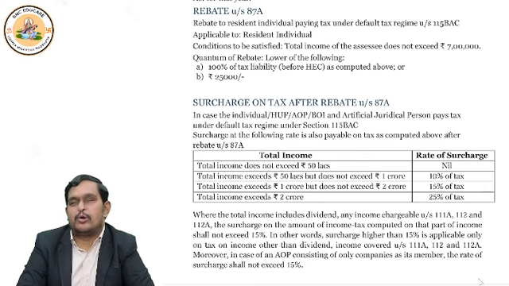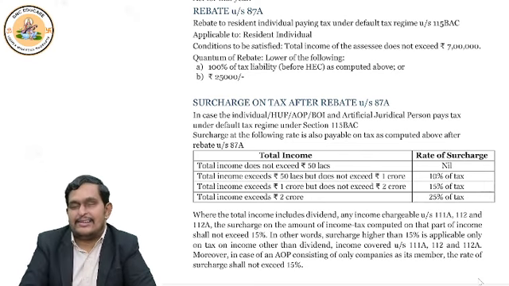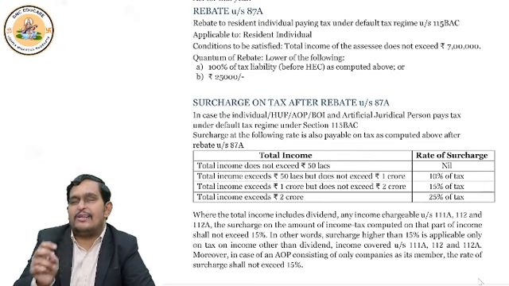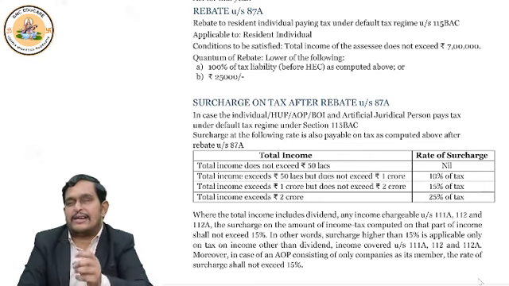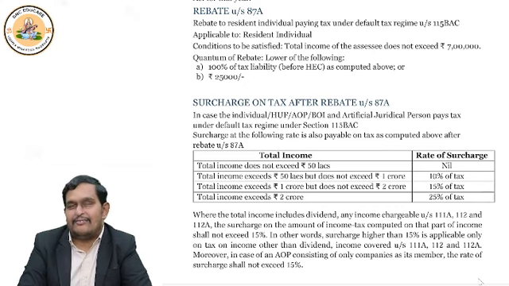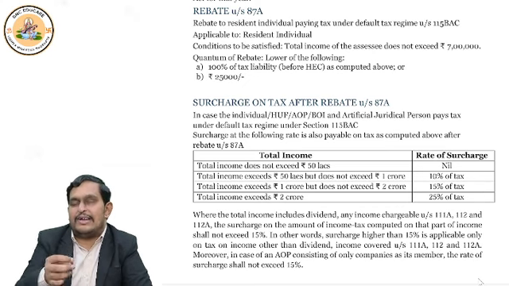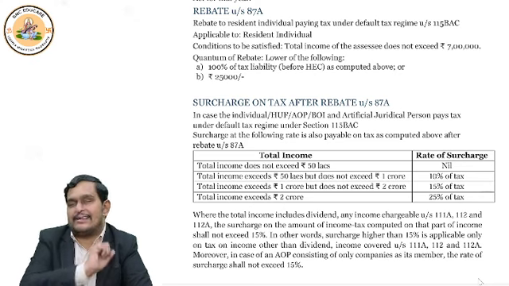Similarly, if you sold some shares, securities, 112A, if it is held for a long period. Similarly, 111A, short-term capital gain on securities, on stock market transactions. 111A short-term, 112A long-term are both on stock market transactions.